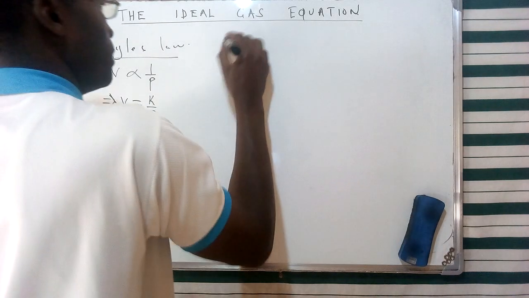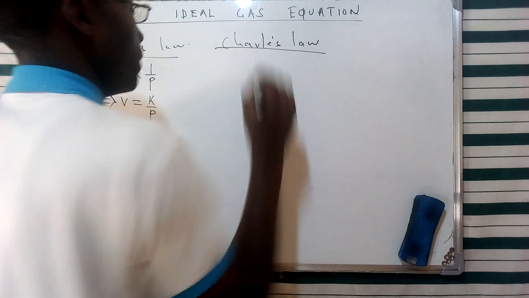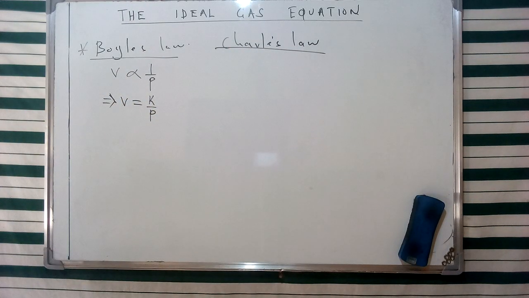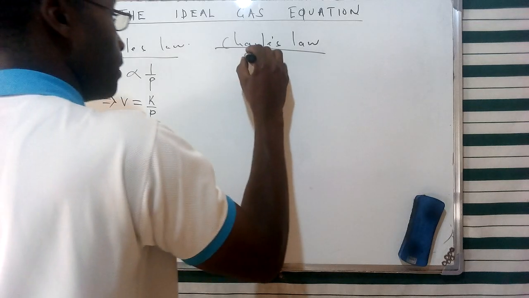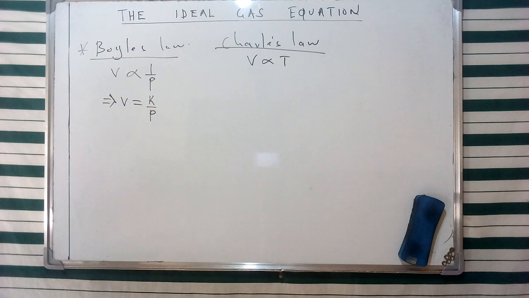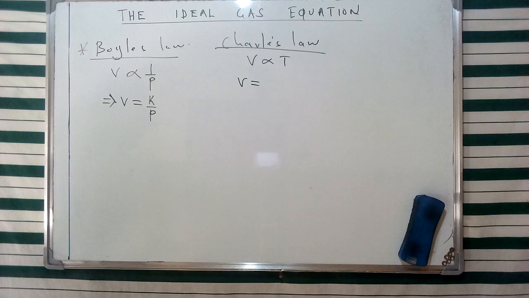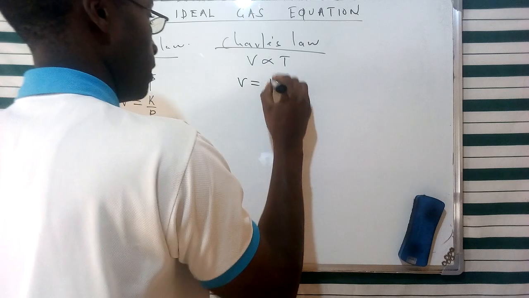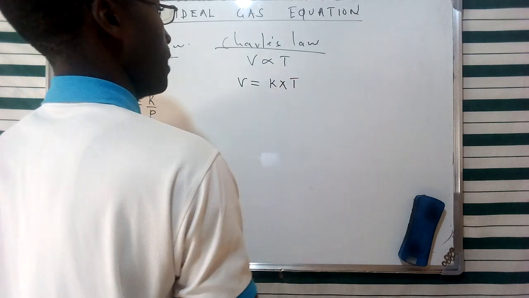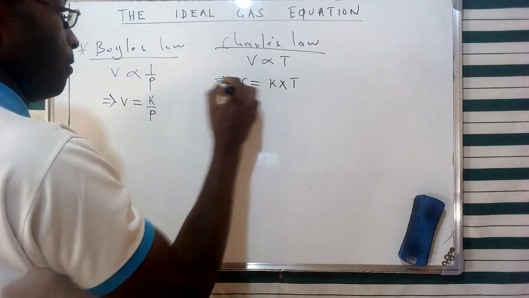And then we're going to look at Charles's law, whereby from the relationship between volume and temperature, we say that volume is directly proportional to temperature. This culminates in Charles's law, whereby volume can be given as a product of a constant times the temperature, V = kT. And that gives us the algebraic representation of Charles's law.